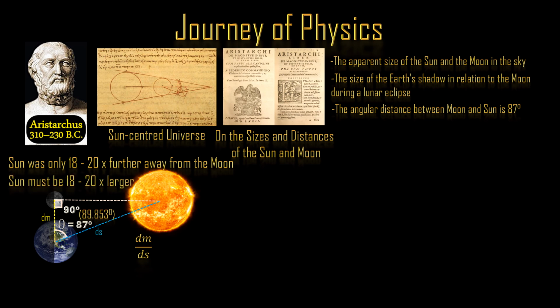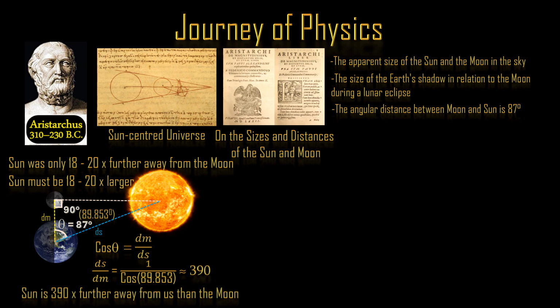Using his methods, modern-day calculation of the right-angled triangle reveals cos theta equals dm over ds, the distances to Moon and Sun from Earth, the adjacent side by the hypotenuse. Rearranging gives ds over dm as 390, which shows that the Sun is roughly 390 times further away from us than the Moon.